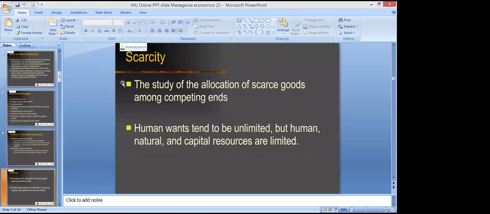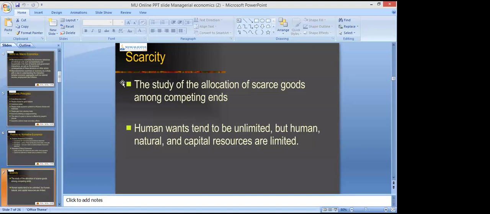Right, and another basic concept is scarcity. I have explained it in the starting slides also. Scarcity is the mother of economics. Where there is scarcity, there is a need of economics, because we have unlimited wants and we have limited resources.